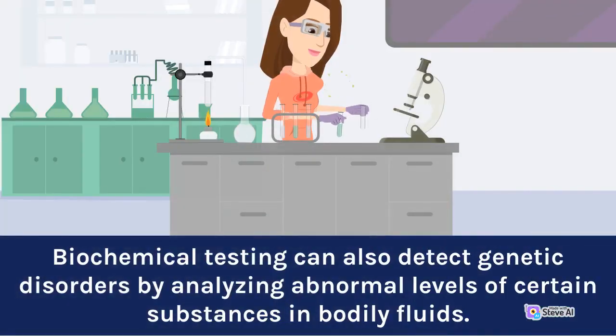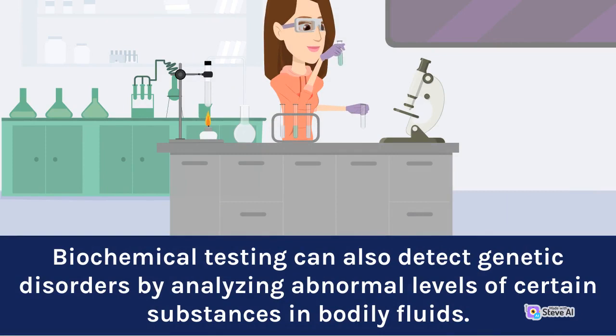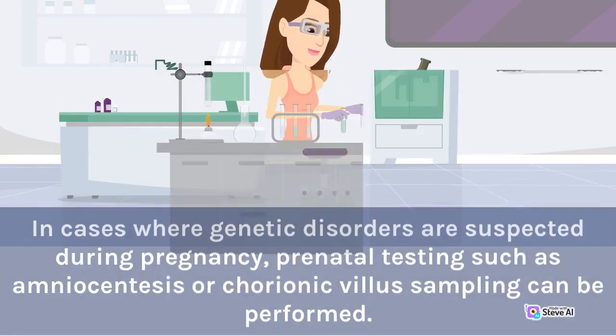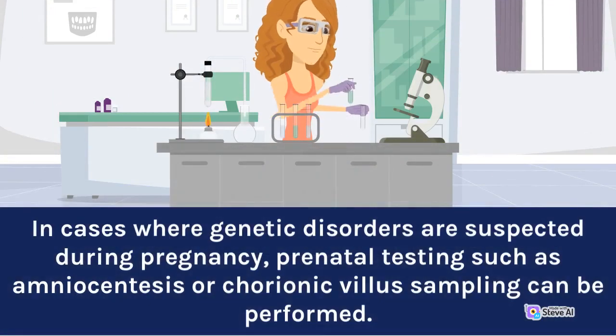Biochemical testing can also detect genetic disorders by analyzing abnormal levels of certain substances in bodily fluids. In cases where genetic disorders are suspected during pregnancy, prenatal testing such as amniocentesis or chorionic villus sampling can be performed.